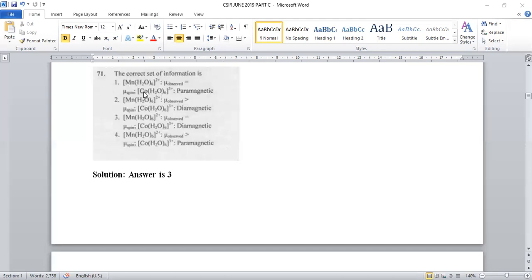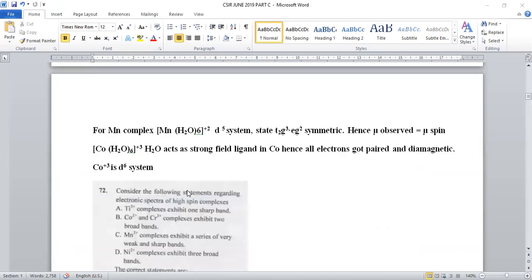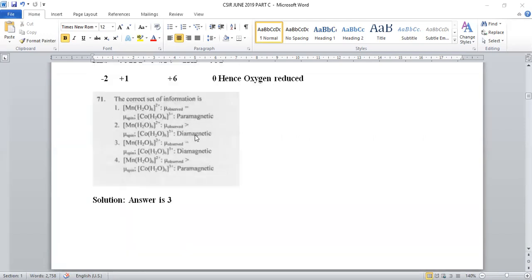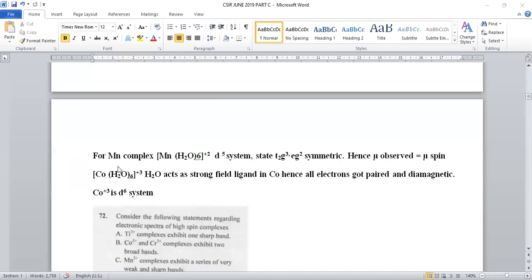Manganese is a d5 system, and here cobalt plus 3 will be d6. If it were in the plus 2 state, it would be a d7 system, but they gave a d6 system. For these two complexes, we have to predict the interrelation of observed and spin magnetic moment for manganese, and the magnetic nature of the cobalt complex. Whenever [Mn(H2O)6]2+ is taken, a d5 system, we have the configuration t2g3 eg2.